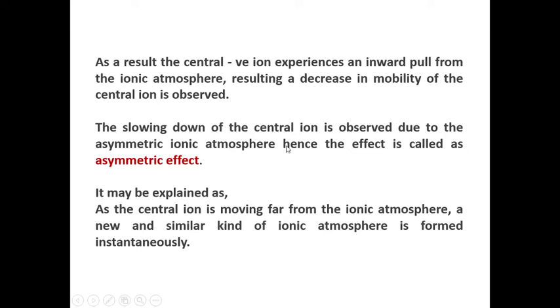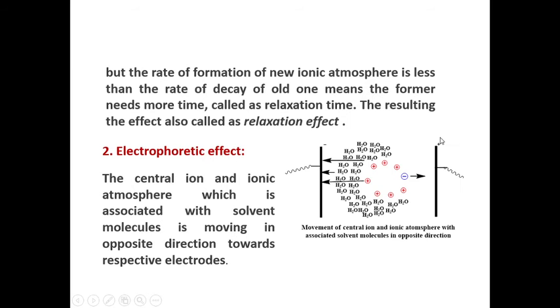Means in presence of electric field the central ion is moving towards its respective electrode, but the ionic atmosphere, the spherically symmetrical atmosphere, is disturbed. But a similar and new kind of ionic atmosphere is formed instantaneously to that central ion.